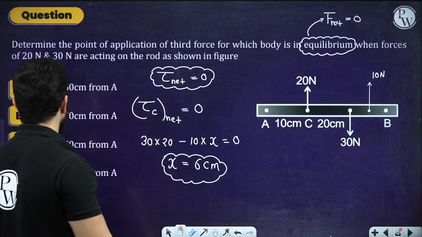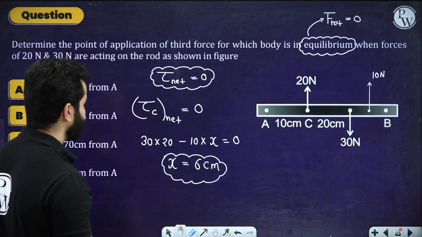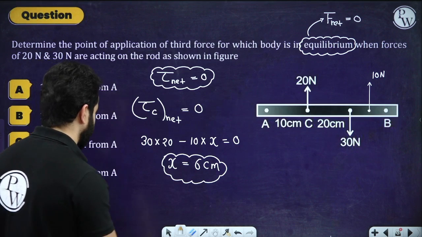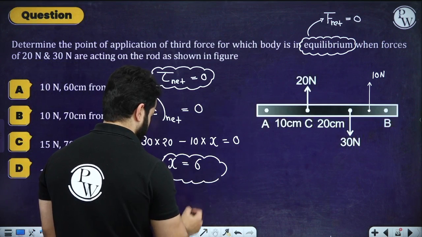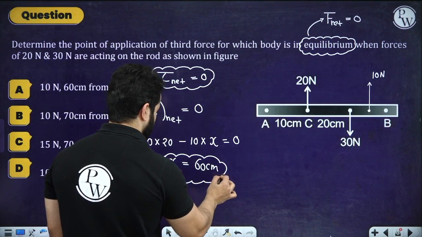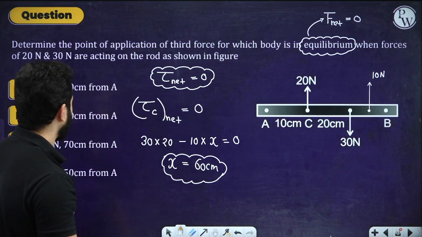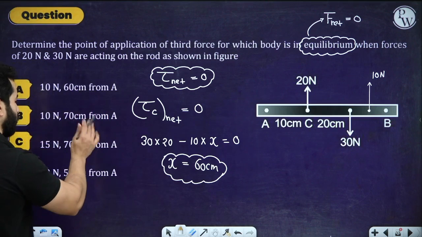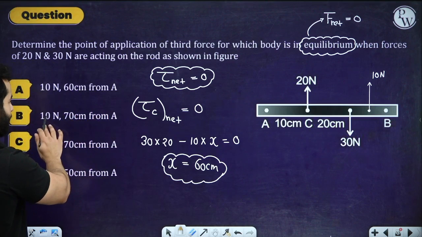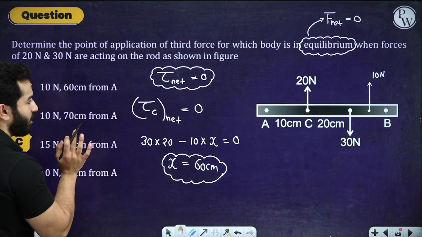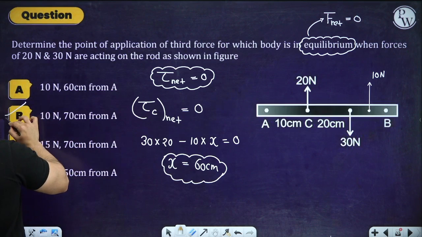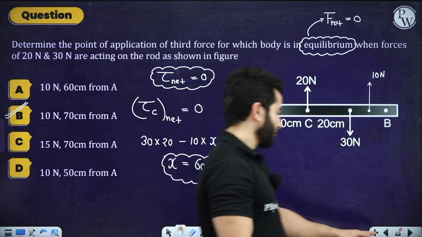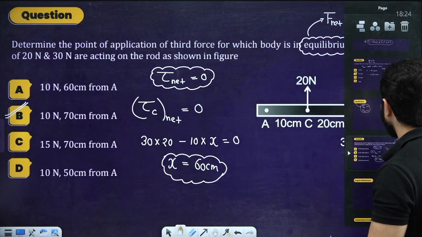If this is 6, hopefully everything is clear. It's 60 centimeter, sorry. 60 centimeter from C. That means from A, it's going to be 70 centimeter. So 10 Newton and 70 centimeter from A. So option B is absolutely correct. Right? So easy questions regarding these things.